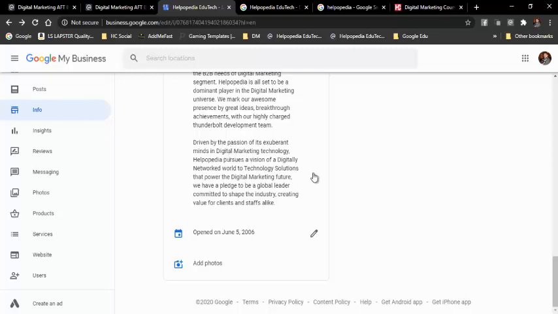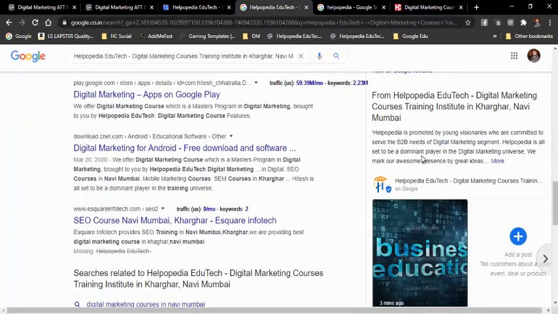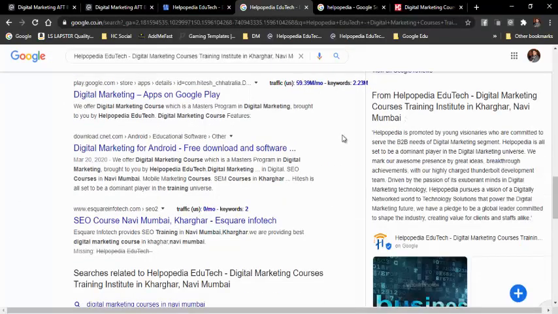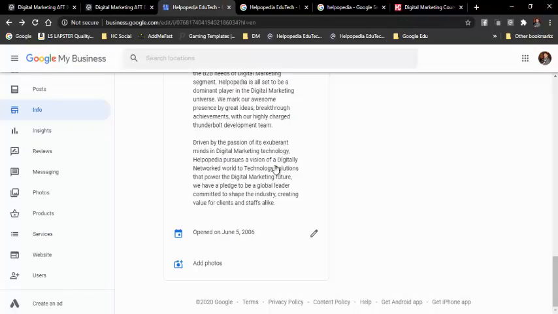So that is the about us section, which will appear over here. You can see more information over here. And then when it was opened, registered or launched, and all those things. So I can say that over here it was launched on, say, 5th June 2006. That's it. And then I can add some photographs.